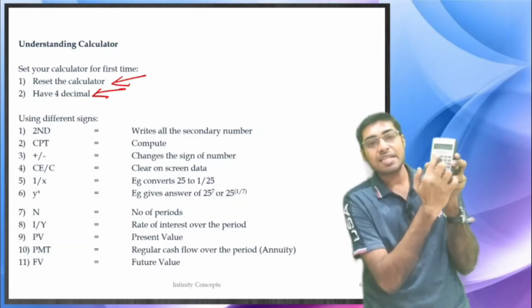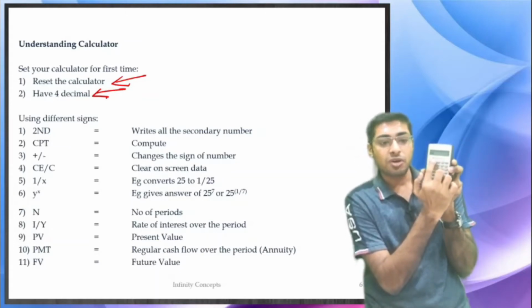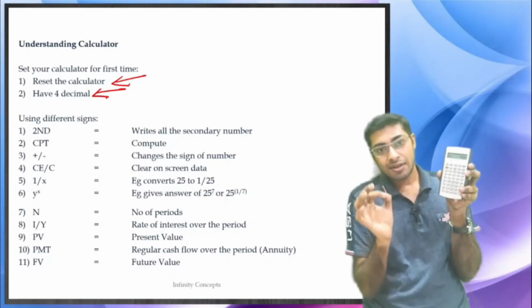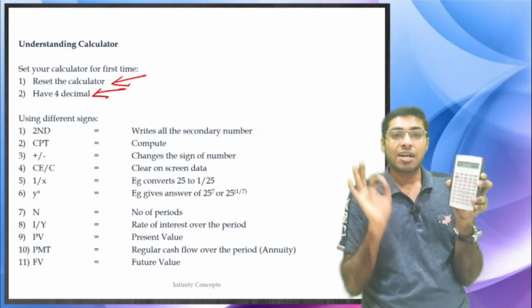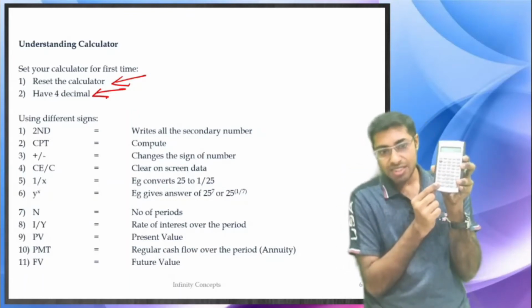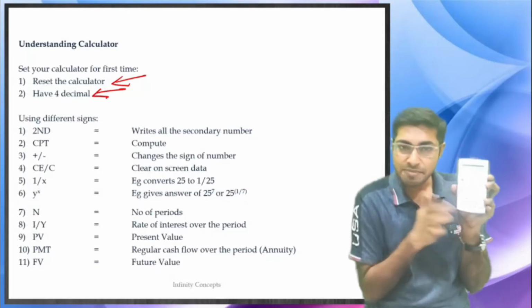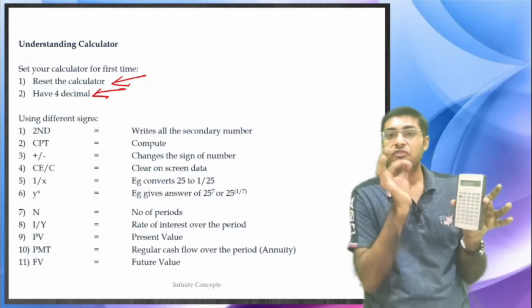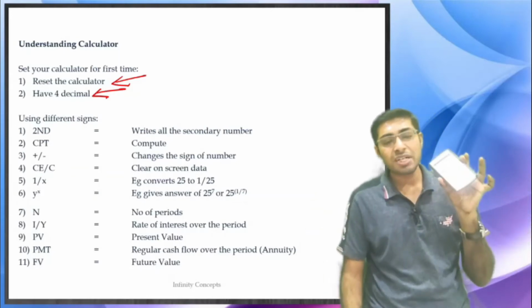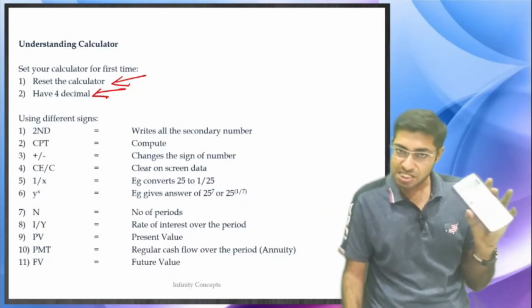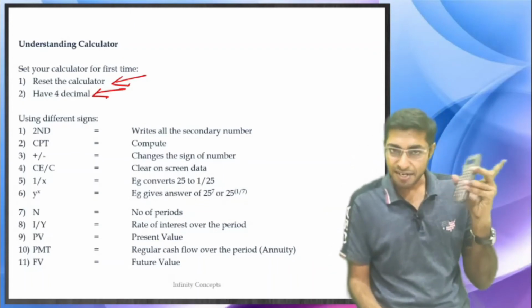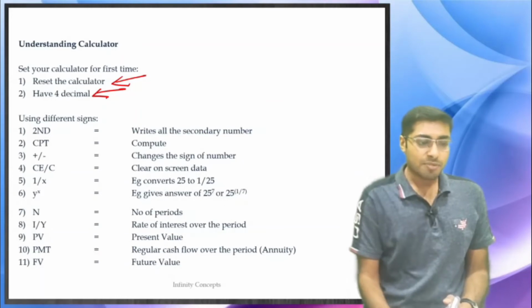And then over here there is an enter on the topmost row. Click on enter. Now your calculator is forever converted into 4 decimal places. Now clear working notes over here. There is a clear. Just press that 2-3 times and you are done. Your calculator is now a 4 decimal digit calculator. Throughout your life you don't have to change this. It will remain 4 decimal digit until and unless you change your battery. Okay, let us move ahead.